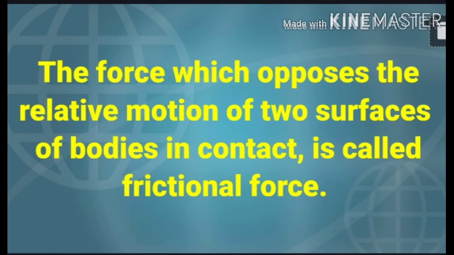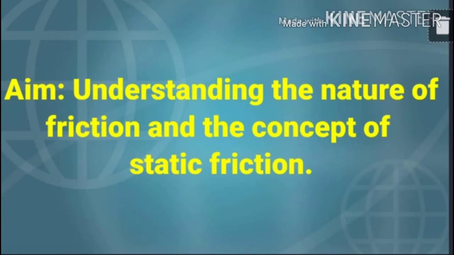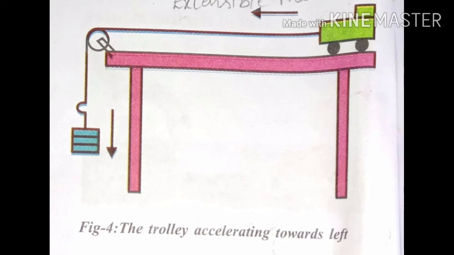Let us go to the activity. Lab activity. First of all, understanding the nature of friction and the concept of static friction. Material required: toy trolley, small wooden block, inextensible string, weight hanger, weights, pulley and table. All of you children, look at this picture carefully.